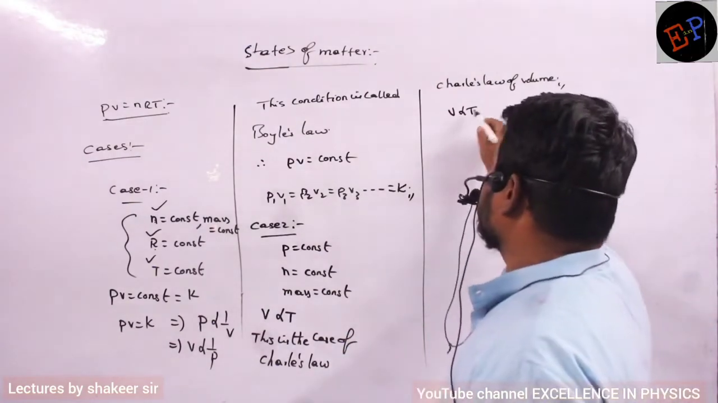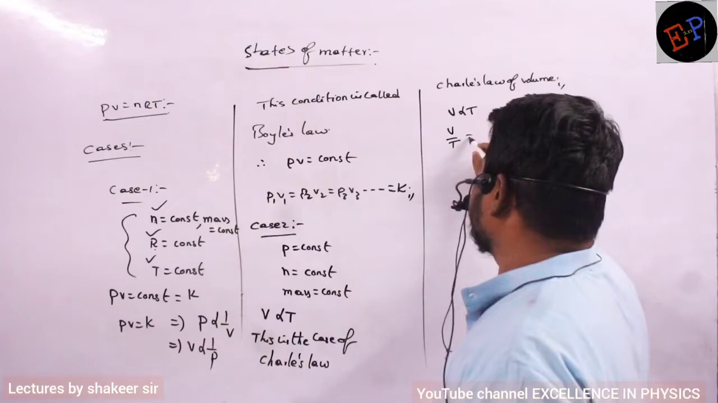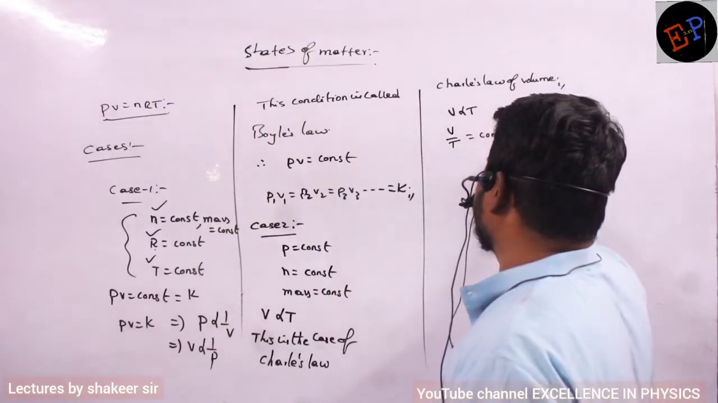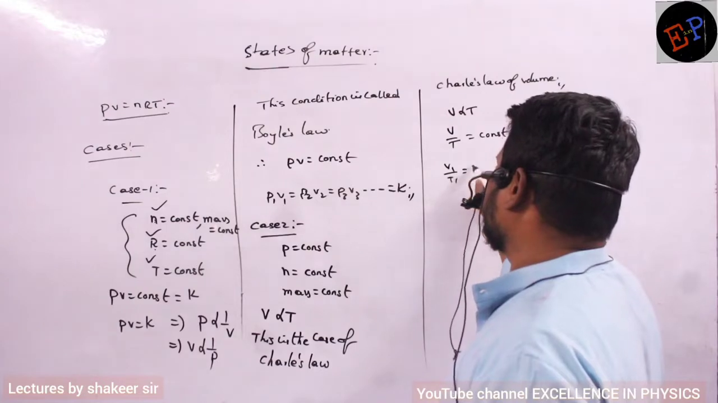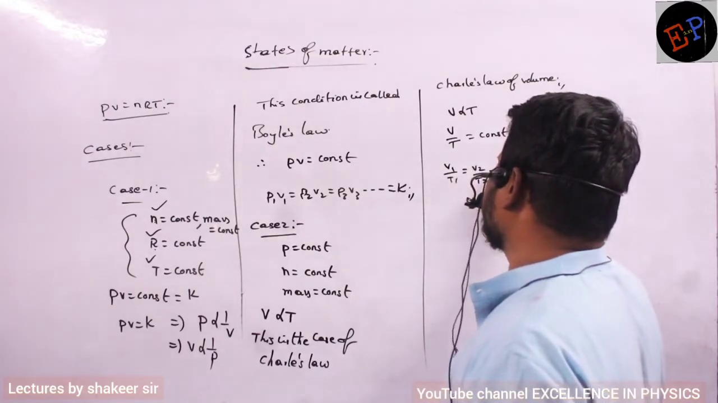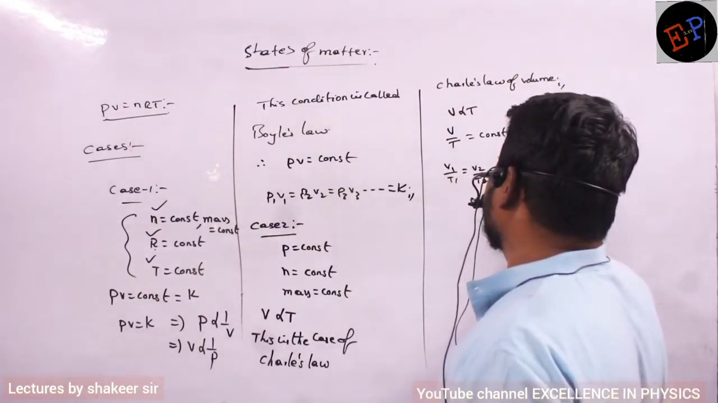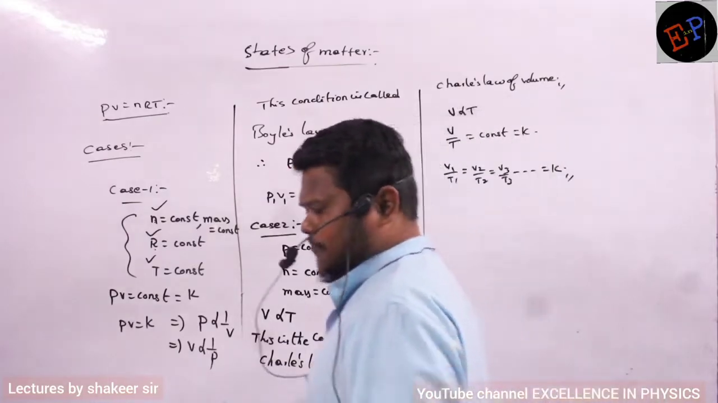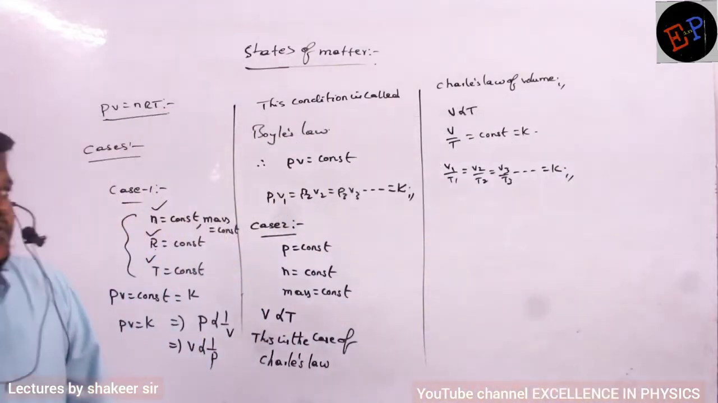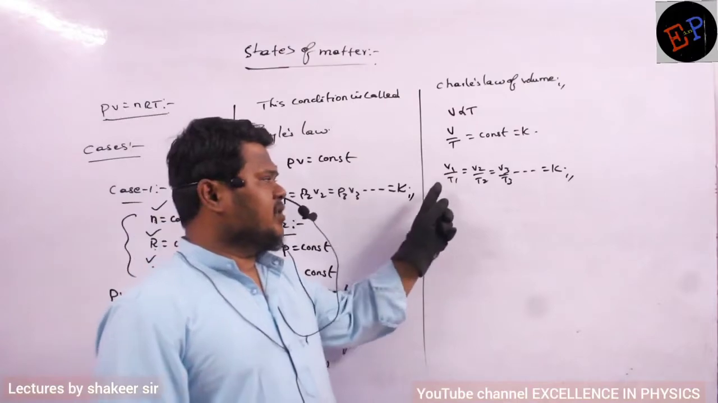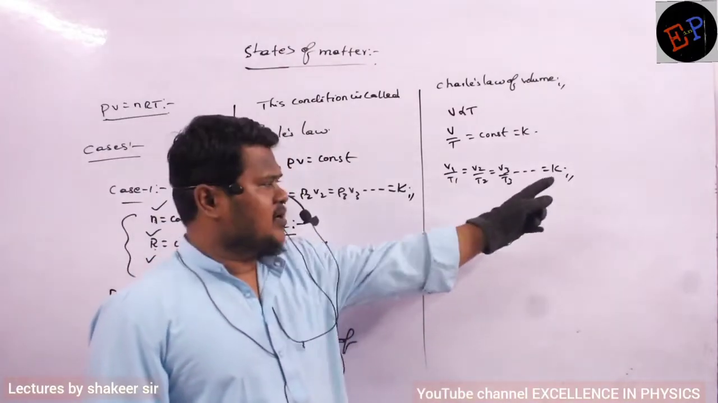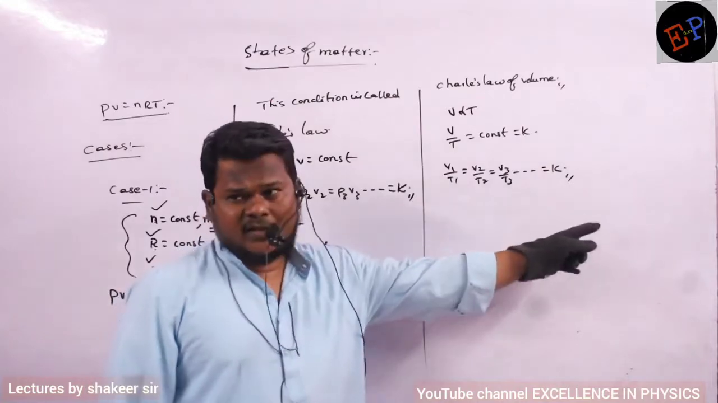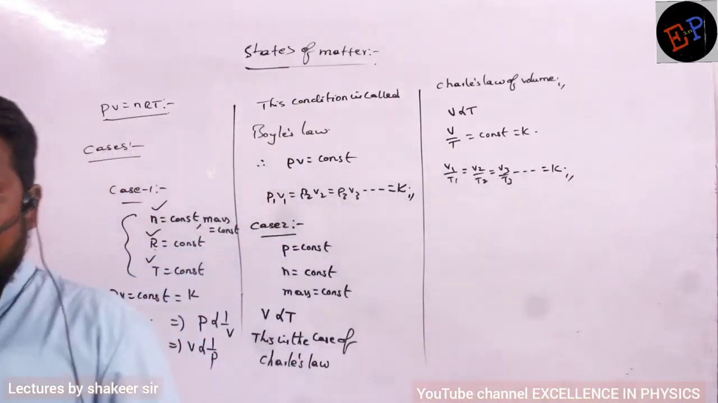Clear? So therefore, I can write V by T is a constant, and that constant I can call anything, K, X, Y, Z. So V1 by T1 must be equal to V2 by T2 is equal to V3 by T3, and it goes on. Finally, it is equal to K. V1, V2, V3 are different volumes at different temperatures T1, T2 and T3. However many conditions you take, their ratio must remain constant. That is called Charles' law.